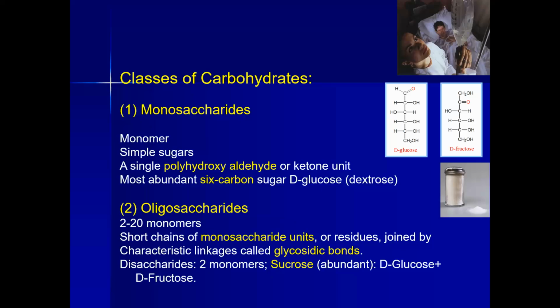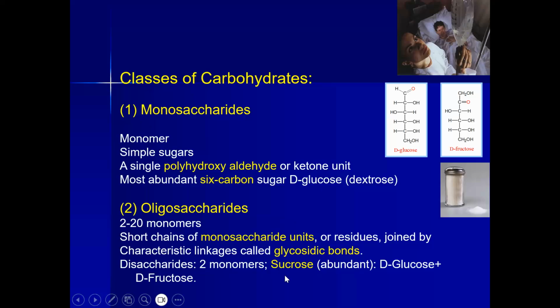unit having 6 carbon atoms, with an aldehydic or ketone group in addition. And oligosaccharides are those carbohydrates having either 2 or more than 2 monomeric carbohydrates that join with each other via a glycosidic bond. So an oligosaccharide may be a disaccharide, or it may be a trisaccharide. If we are having 2 monomeric carbohydrates that join with each other via a glycosidic bond, then it would be a disaccharide. We have a few examples of disaccharide.